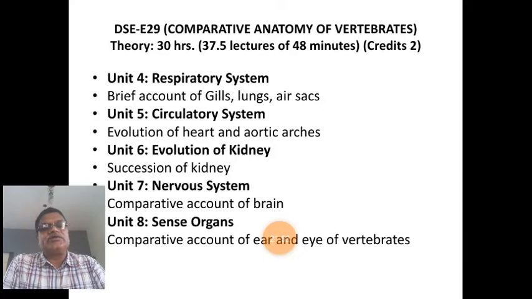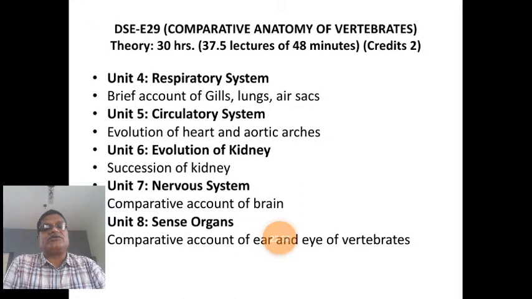Arboreal means spending life in the air, so birds are arboreal. Particularly for the flight purpose, they require more and more energy, and to produce more energy, more oxygen is required. To meet the demand for that extra oxygen, accessory respiratory organs are present in birds.